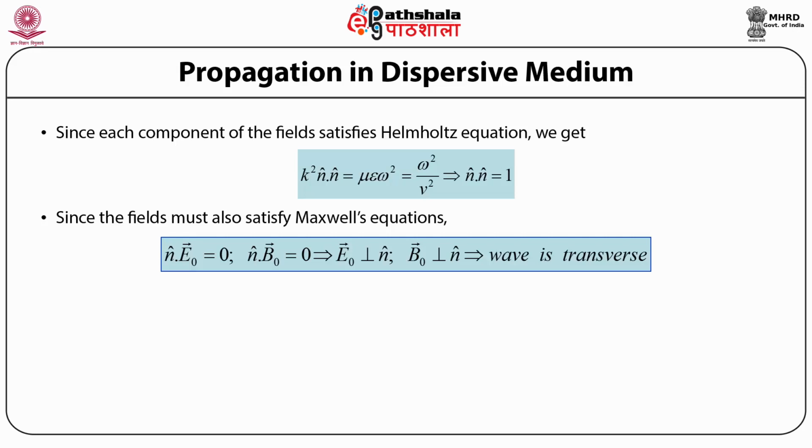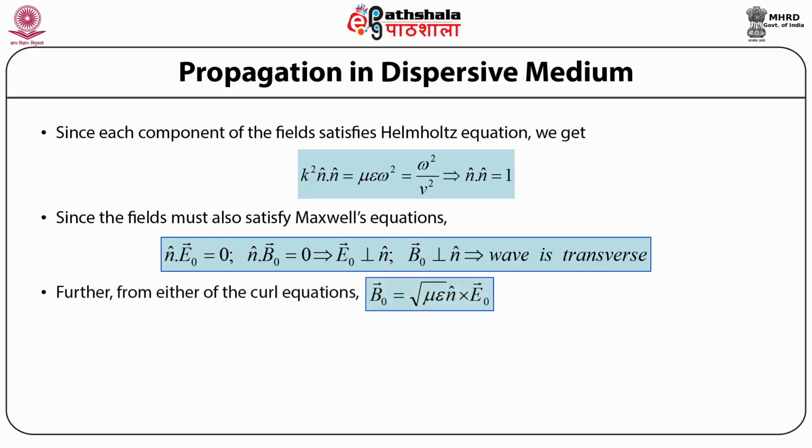Here, what is important to note is that we have used the identity from Maxwell's equations, which involve the divergence of the electric field, which in the present case we have put as 0 because we are assuming that the medium does not have any sources. Similarly, the divergence of the magnetic field also gives us 0. So we have replaced the divergence, or rather the del operator, with the unit wave vector, which then gives us the result that the wave is transverse.